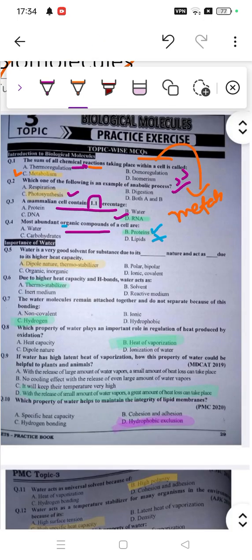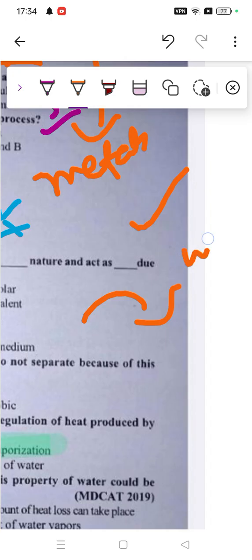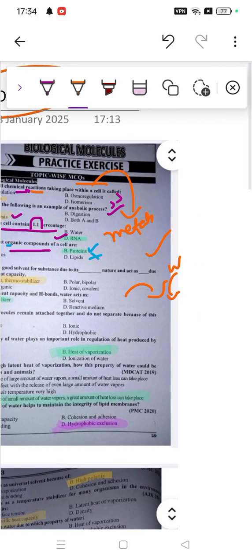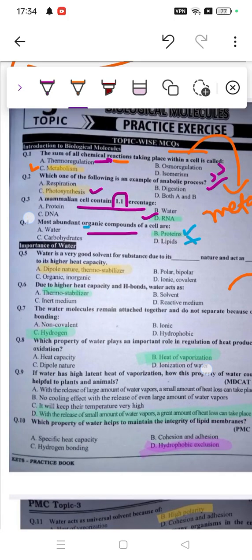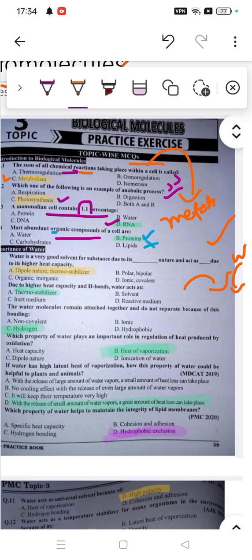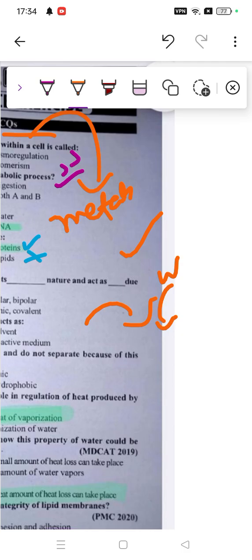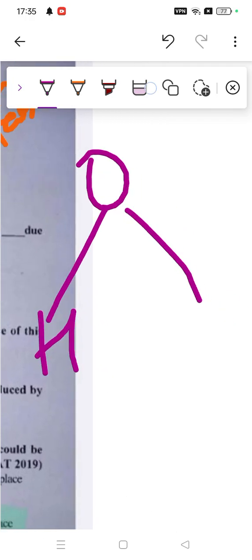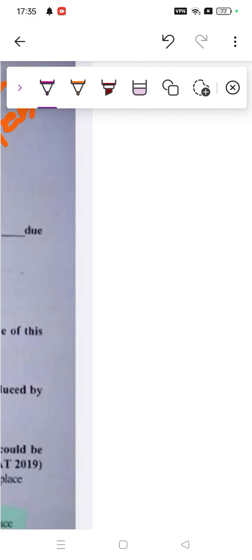So here we have the MCQs on the importance of water. Water is a very good solvent. Water is called a solvent because it has the capability to dissolve other components like ions, salts, sugar, anything like that. It is a good solvent for substances because of its dipole nature. When we talk about H2O, it has partial positive and partial negative charges. That's why they are called dipole in nature.